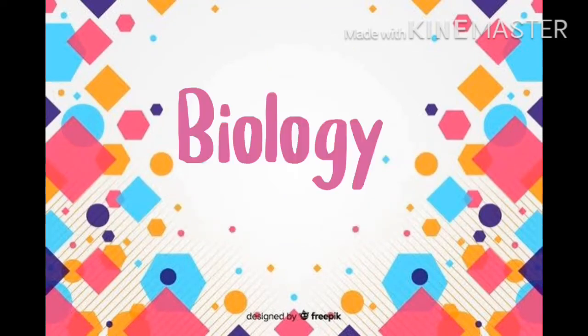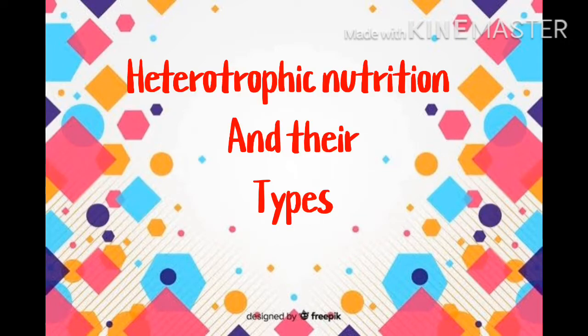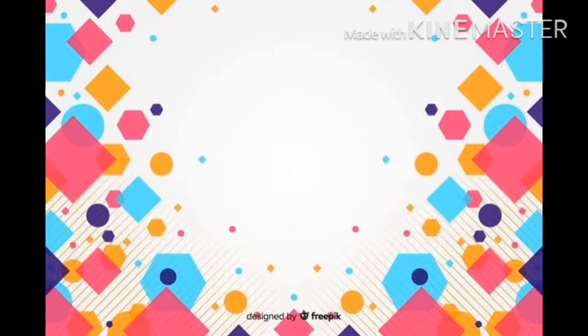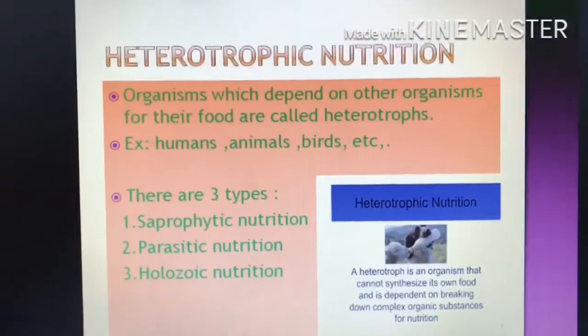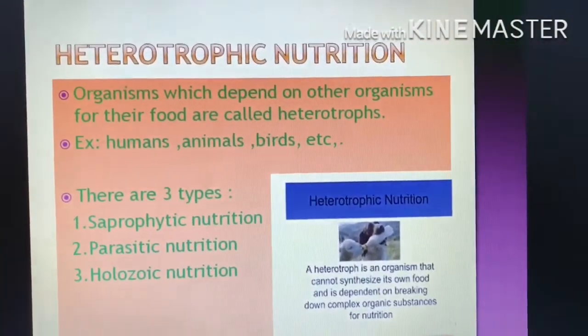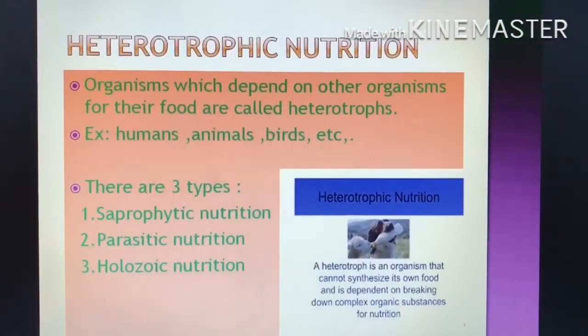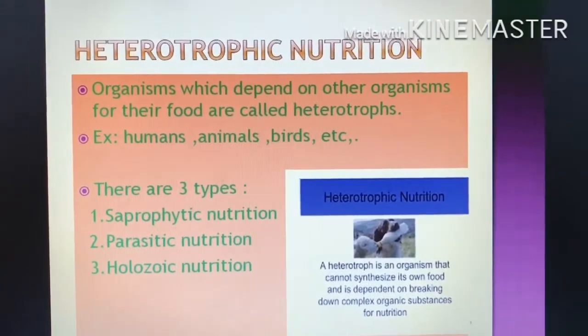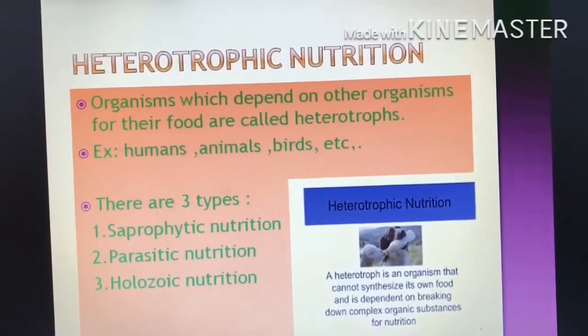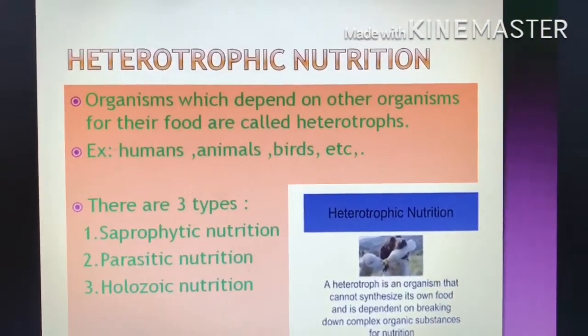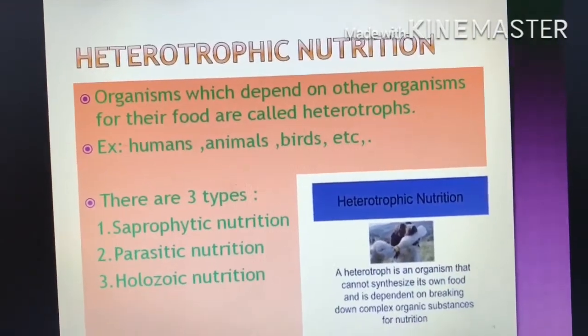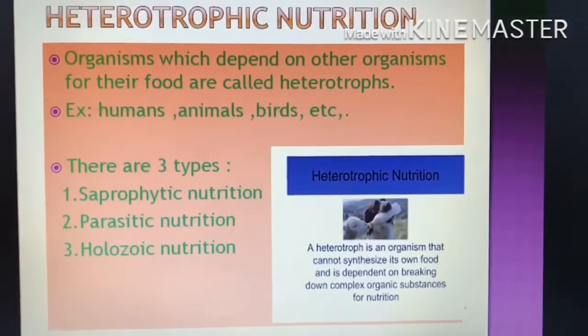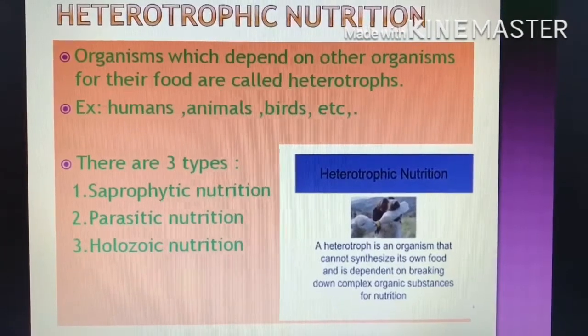Biology. This is the biology subject, and we are going to see the topic heterotrophic nutrition and their types. So first, what are heterotrophs? Organisms which depend on other organisms for their food are called heterotrophs. It means they cannot prepare their own food. They depend on others like humans, animals, birds, etc. We cannot prepare, we depend on other organisms for our food.